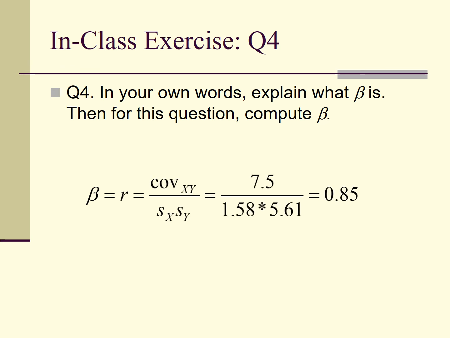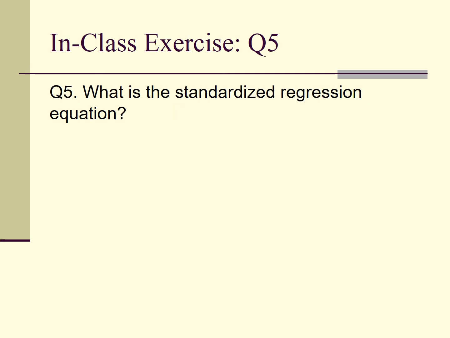Beta equals r, which is 0.85. The last question is, what is the standardized regression equation? If beta is 0.85, then the standardized regression equation is y hat equals 0.85 multiplied by x.